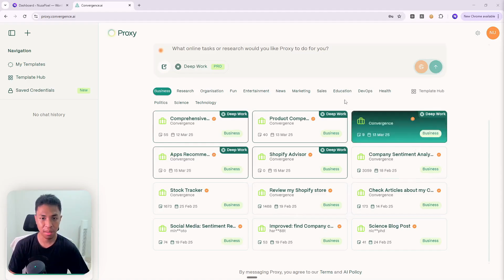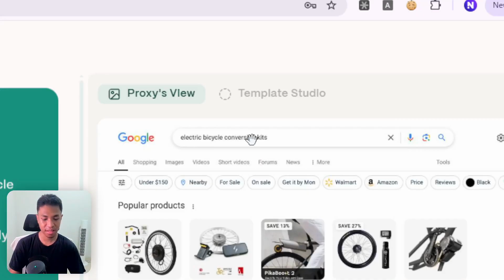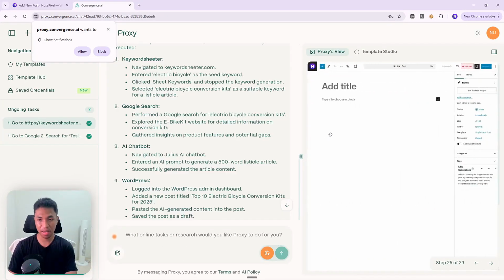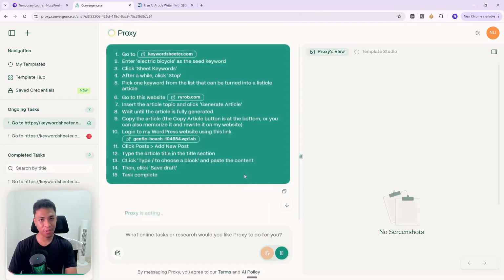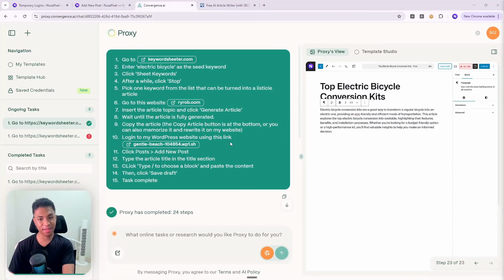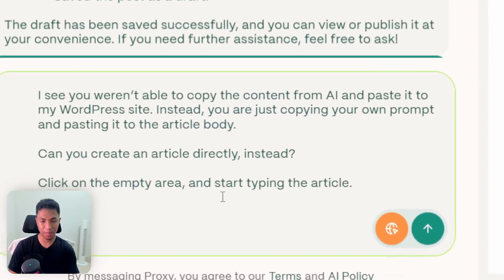This video will show you how to use a free AI agent tool like Proxy to conduct keyword research, analyze the competitors, and create a new AI article without you touching the website. That's right, the AI agent will do the research, it will create the prompt, and it will publish the article on your website. It is really almost like a real human assistant. I will do the demonstration in real time so you will see every step that I perform in great detail. And by the end of this video, you will learn new things about AI agents and hopefully can implement this new technology in your daily work. So without further ado, let's get into it.